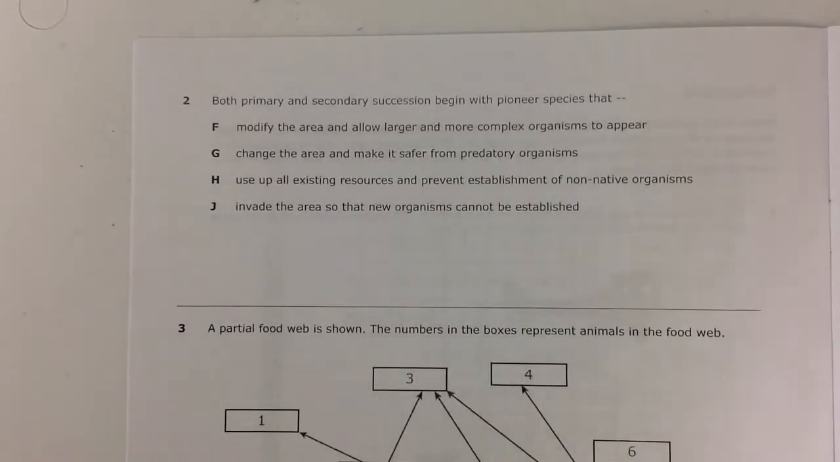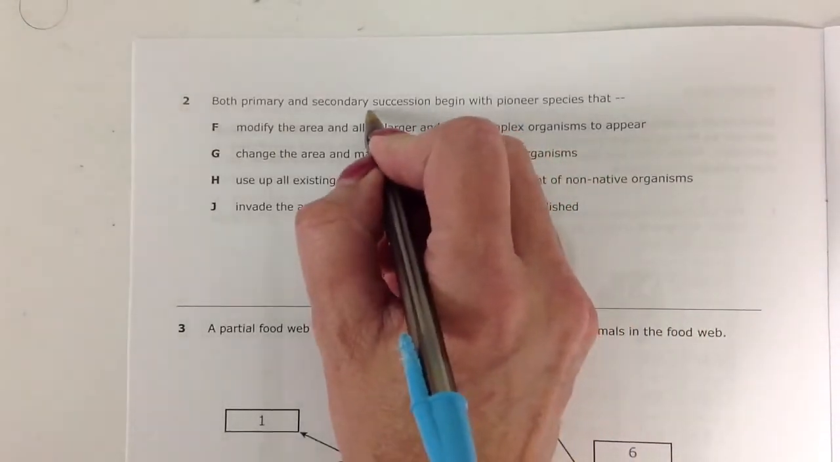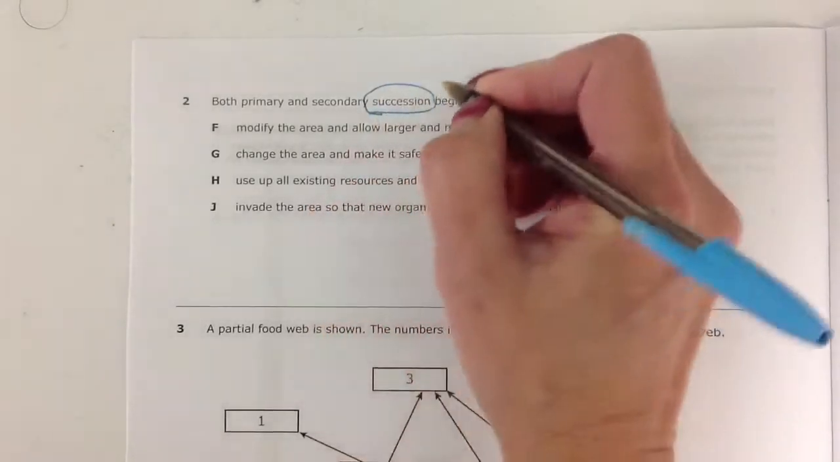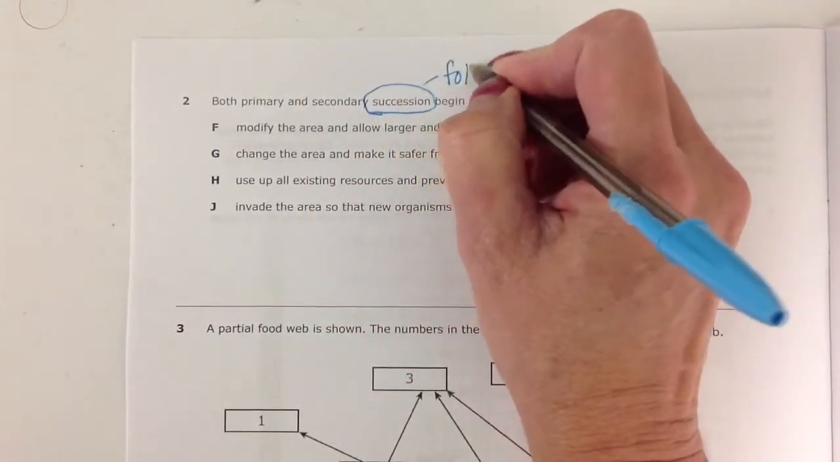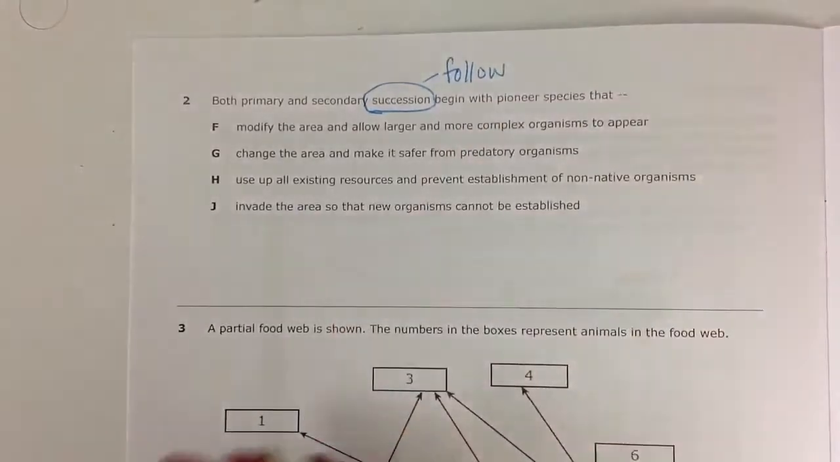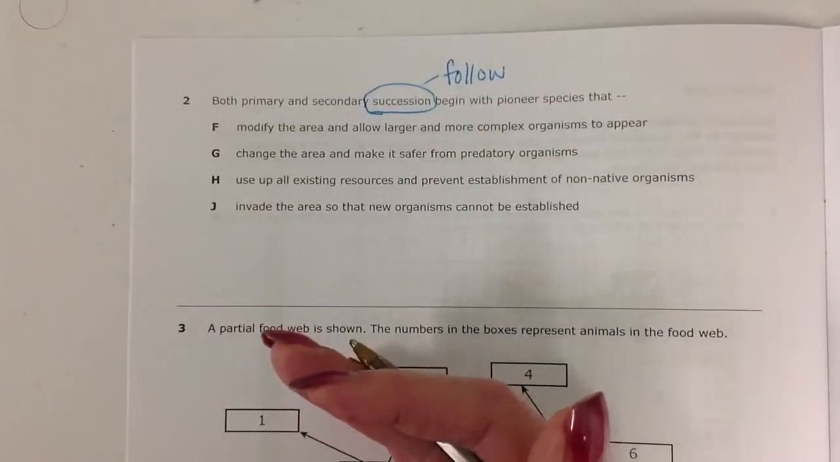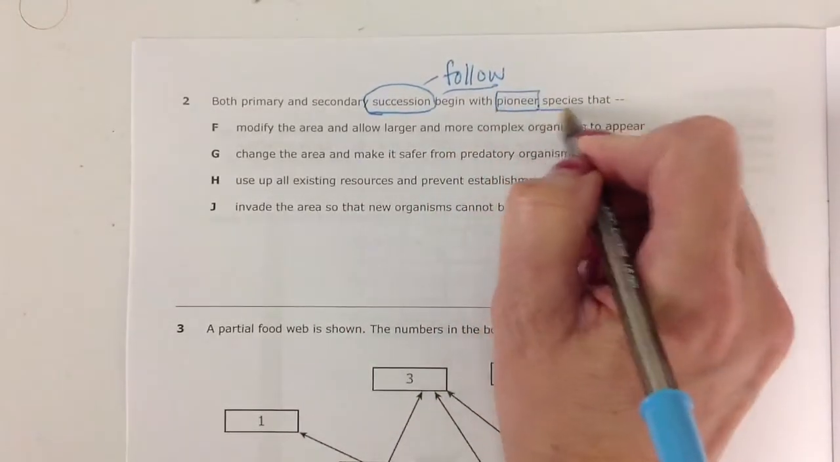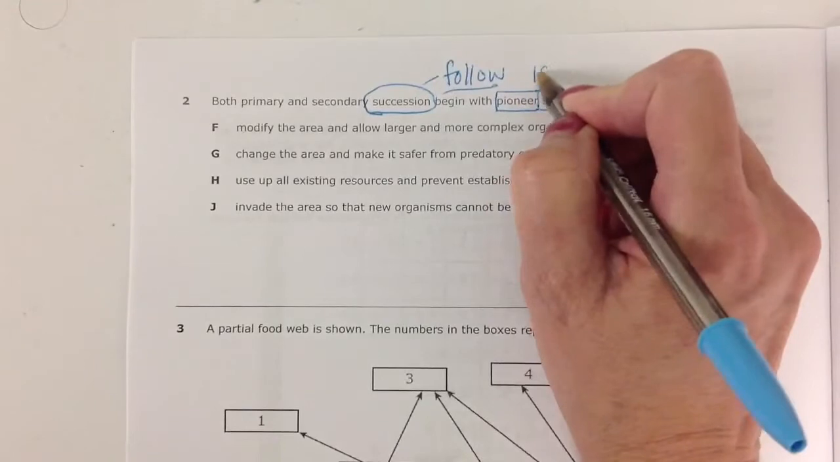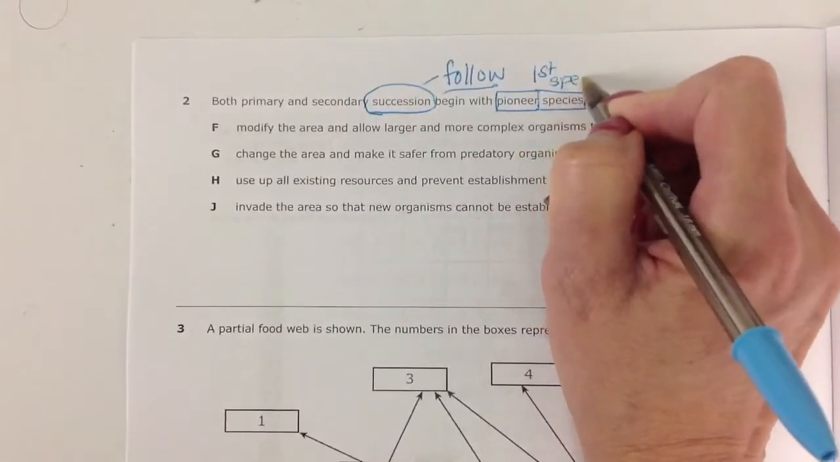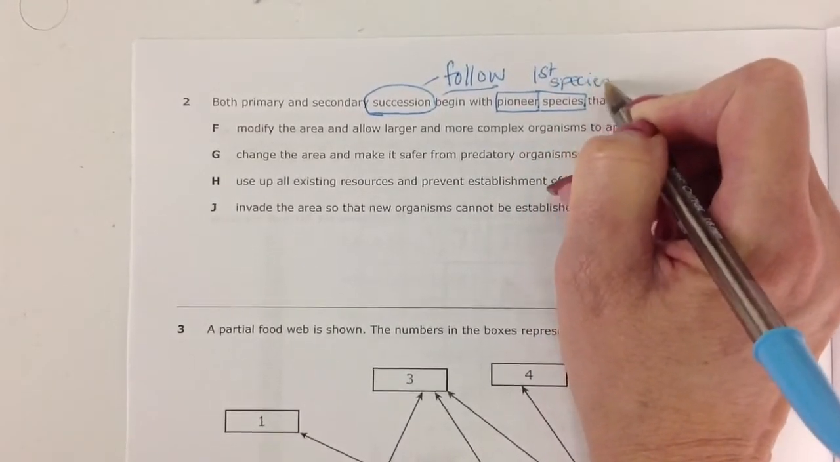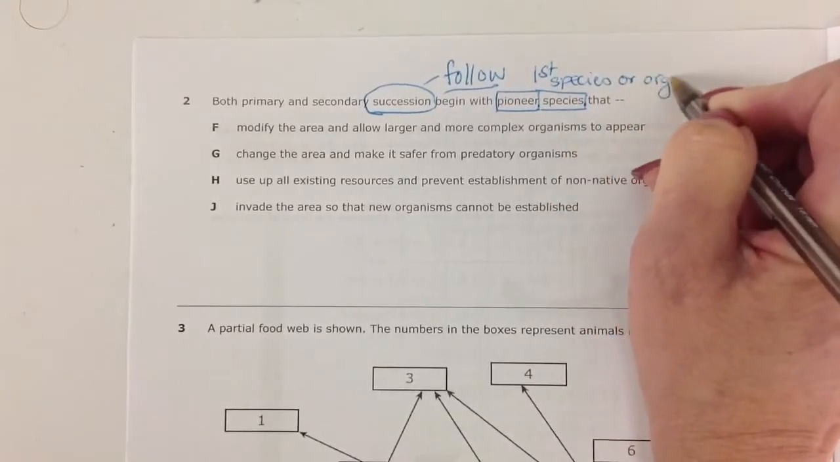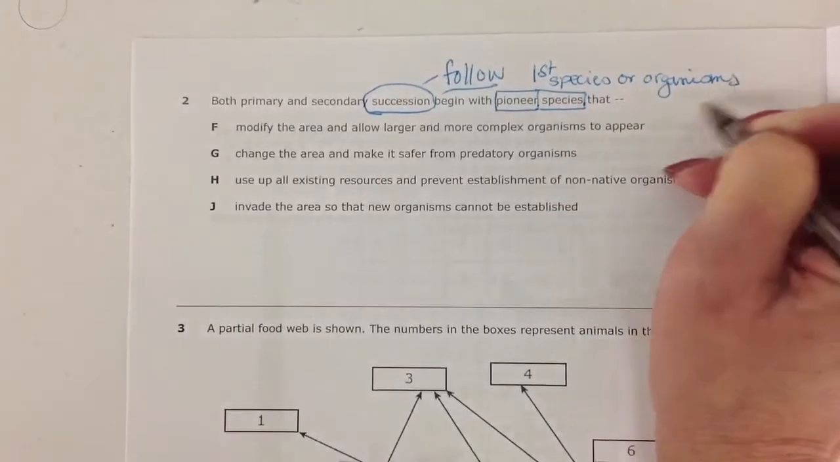Question 2. Both primary and secondary succession begin with pioneer species that. So first of all, let's think about what is succession. Succession means something follows, like President Trump succeeded President Obama, so he follows. And pioneer species is just like the old pioneer. They're the first species or organisms to appear.